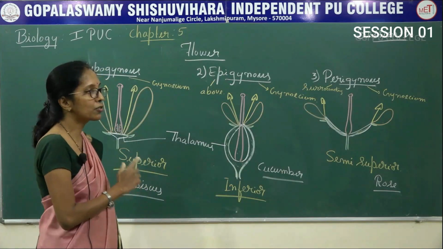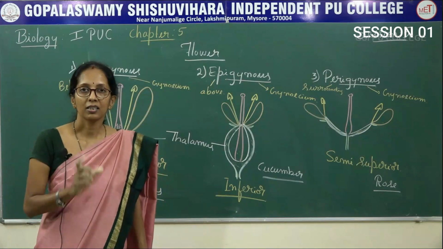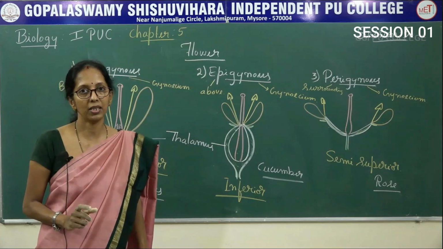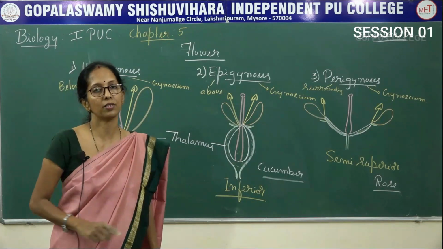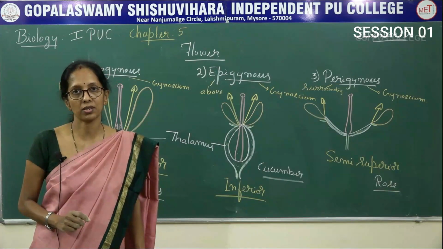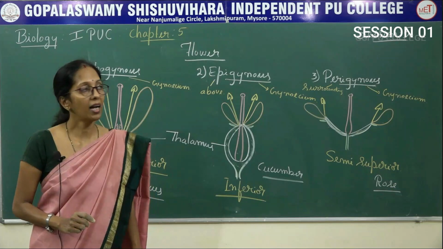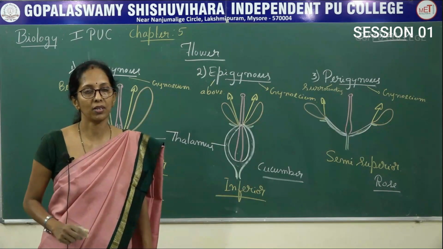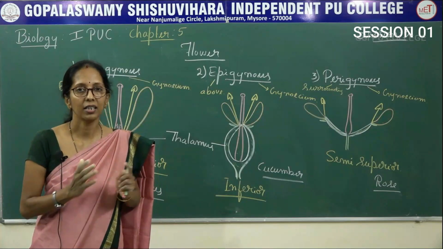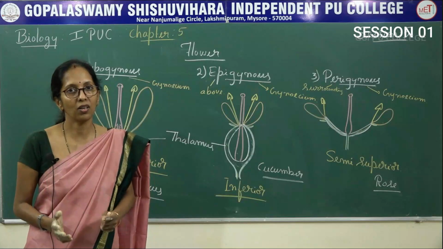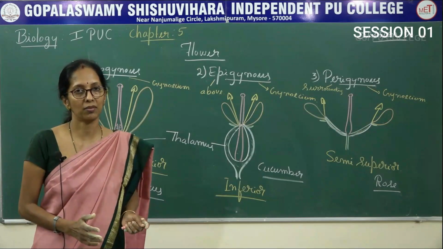And then in the case of monocots, what happens? The calyx and corolla look alike. You cannot differentiate between calyx and corolla. That whorl is said to be the perianth, and the units of the perianth are said to be tepals. Based on symmetry, there are two types of flowers: irregular and regular. Irregular means the flower cannot be cut into two equal parts. Regular means it can be cut into two equal parts.